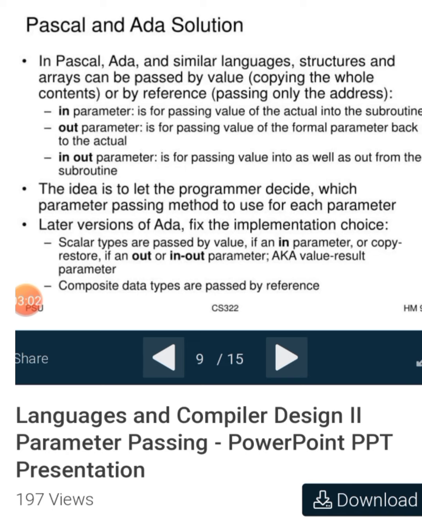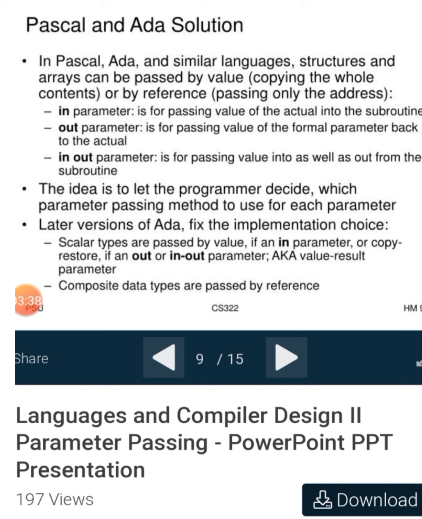Pascal and Ada solution. In Pascal, Ada and similar languages, structures and arrays can be passed by value, copying the whole contents, or by reference, passing only the address. An in parameter is for passing the value of the actual into the subroutine. An out parameter is for passing the value of the formal parameter back to the actual. An in out parameter is for passing a value into as well as out from the subroutine. The idea is to let the programmer decide which parameter passing method is used for which parameter.